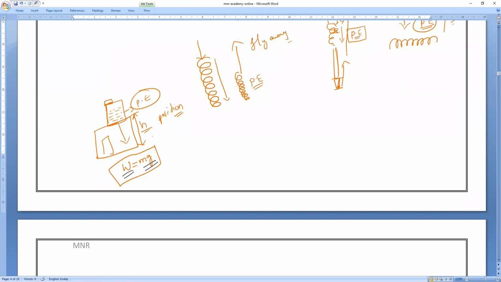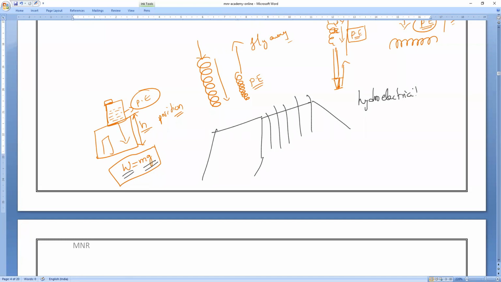Now, you might have noticed reservoirs. What electricity is generated from dams? Sanjay? Hydroelectricity. The water is stored in the reservoir. What energy will it possess? Potential energy, sir. It will be in a rest form.